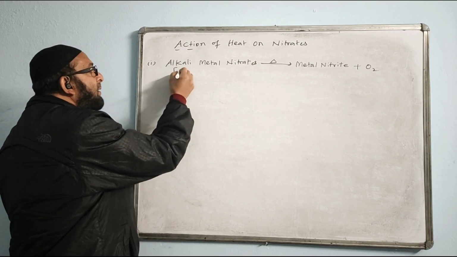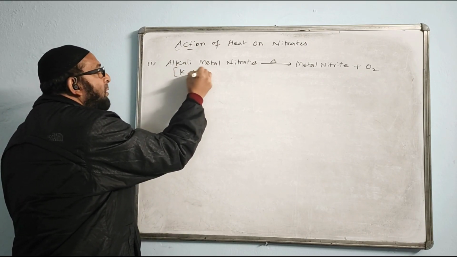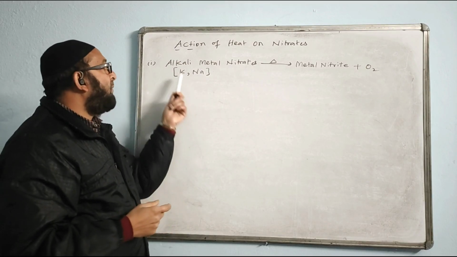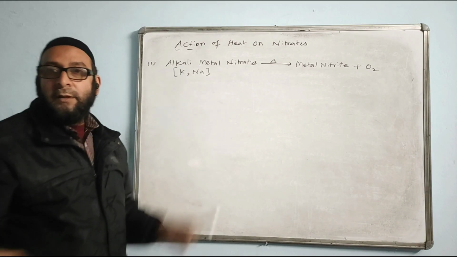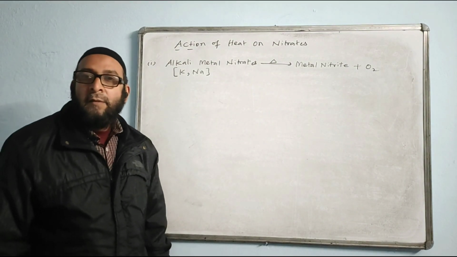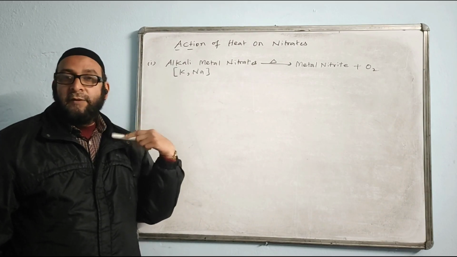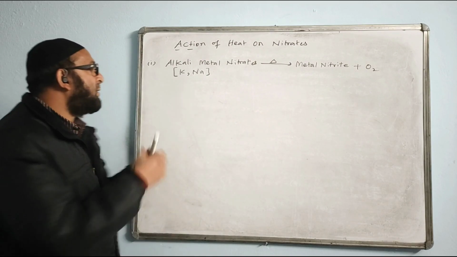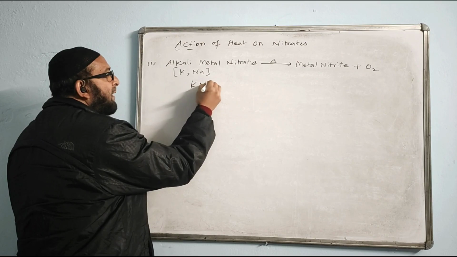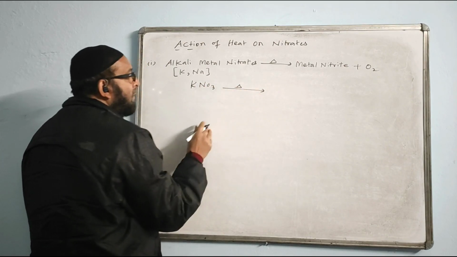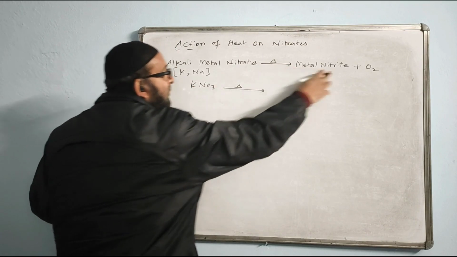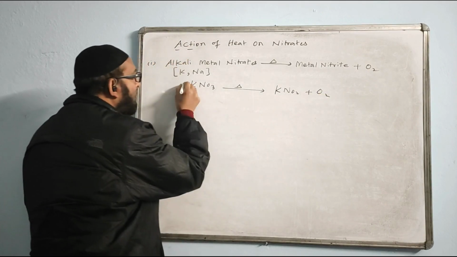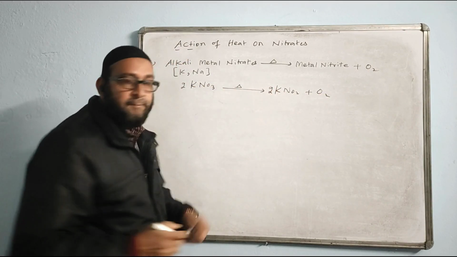What are the examples of alkali metal nitrate? Examples are potassium and sodium. Only two metals are alkali metals here. That is, if we heat KNO3 or NaNO3, the first category is alkali metal nitrates. When we heat, we get the product metal nitrite and oxygen. For example, let us take KNO3 and heat it. You will find KNO3 will change into metal nitrite, that is KNO2, plus oxygen. Put to balance.